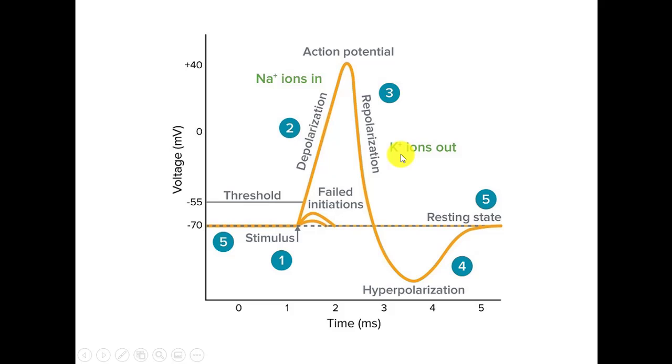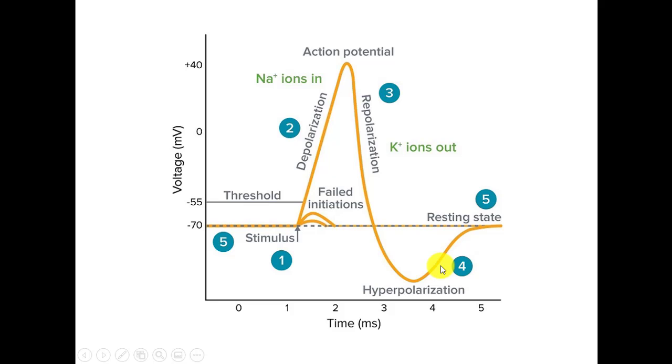And in this phase, as we mentioned before, the potassium ions move out, and because of the movement of potassium ions outside, the voltage goes down and the membrane potential returns to its normal level, which is also called the resting membrane potential. The curve is going down and the membrane potential is going back to the normal membrane potential, which is minus 70 millivolts. And we can see that the curve goes down a little bit more, to more negative as compared to the normal membrane potential.